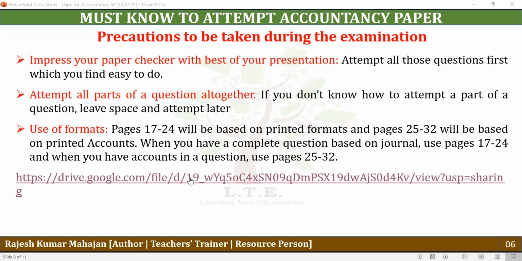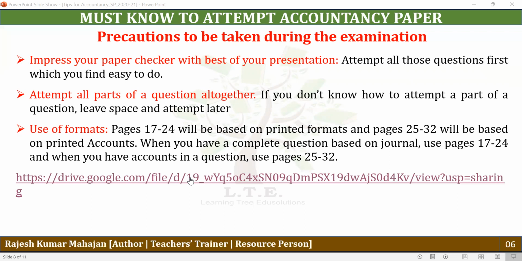You just have a look at this answer sheet. So these are the pages. Now just moving to the printed portion of this answer sheet. Here you can see this printed format from page number 17, on pages 17, 18, 19, 20, 21, 22, 23, 24.